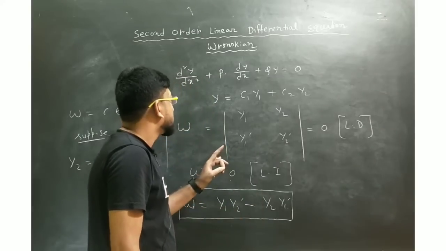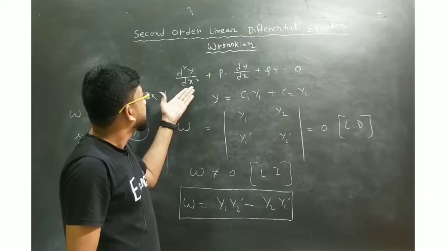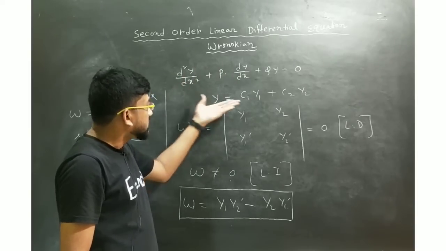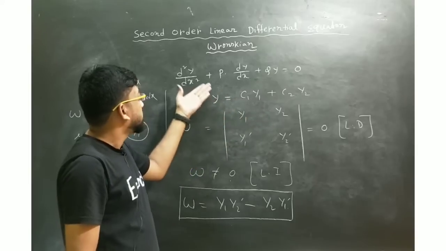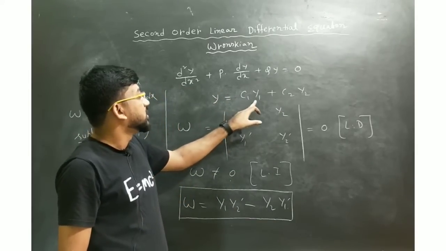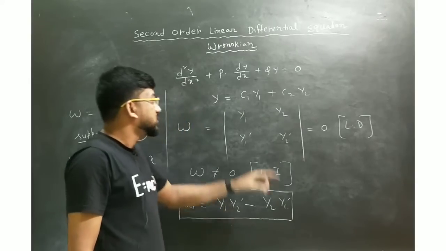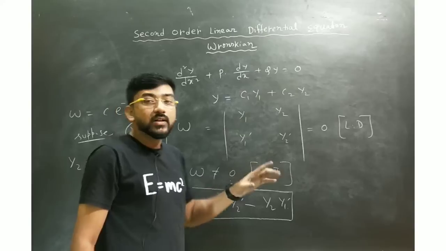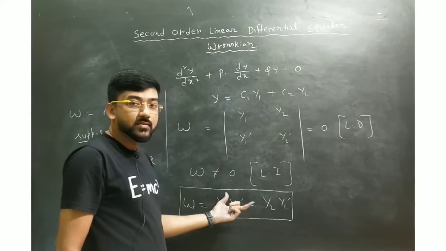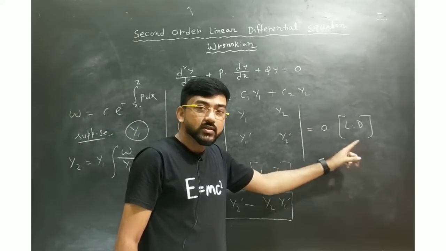First, you have to know the definition of Wronskian. From the differential equation, the information will be given about what the solution of this differential equation is. The solution of this differential equation is the linear combination of y1 and y2. Now you are asked sometimes whether this y1 and y2 are linearly independent or not, then you have to find the Wronskian from this definition. In that case, if you get 0, then the solutions are linearly dependent.